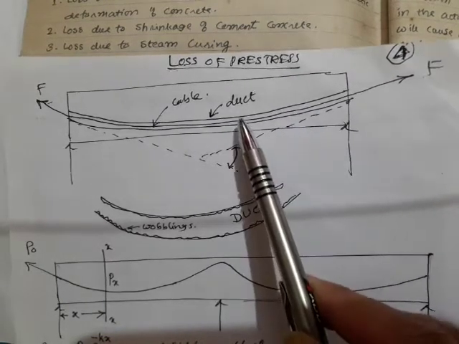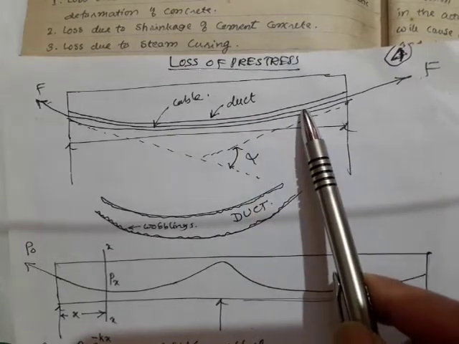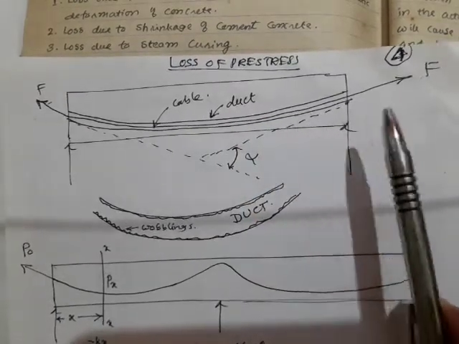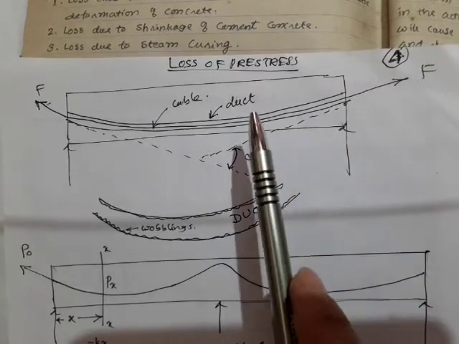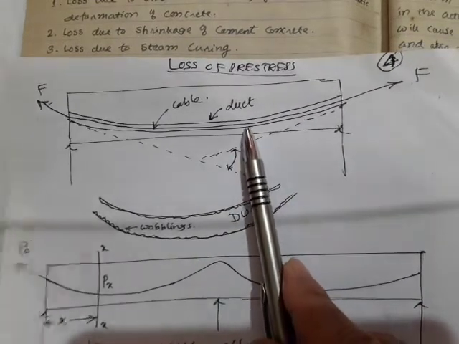This friction will cause some loss. This is what we call the frictional loss, the loss due to friction.